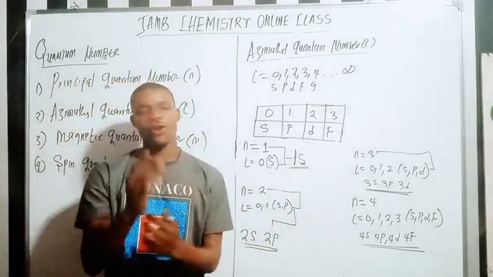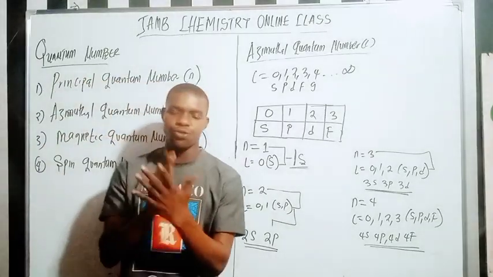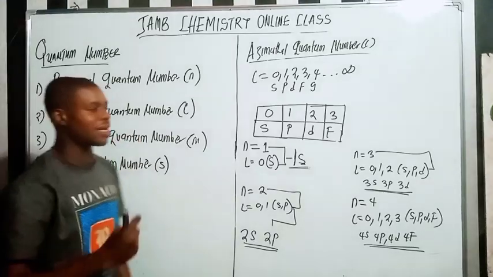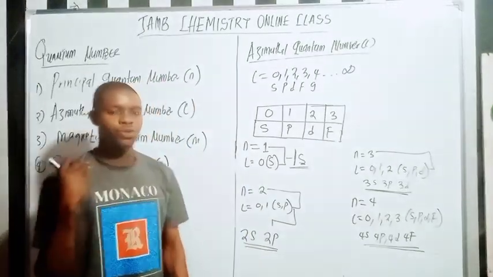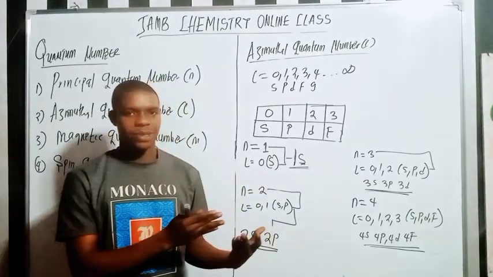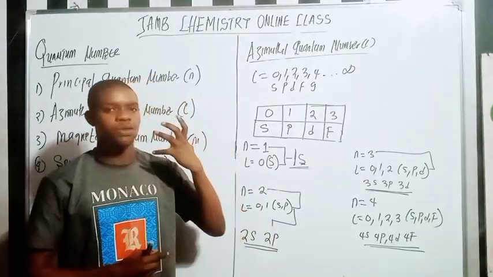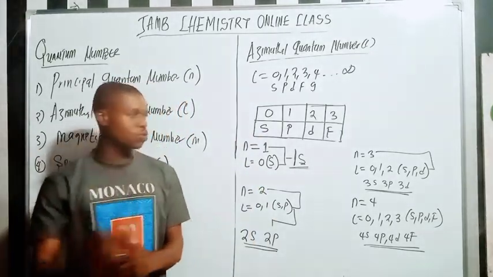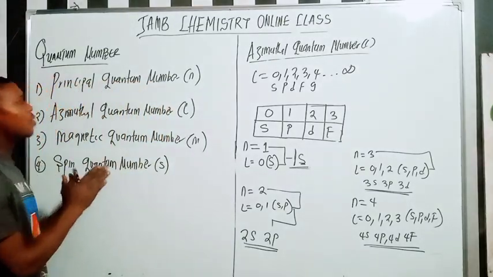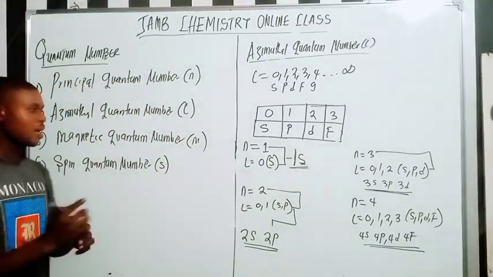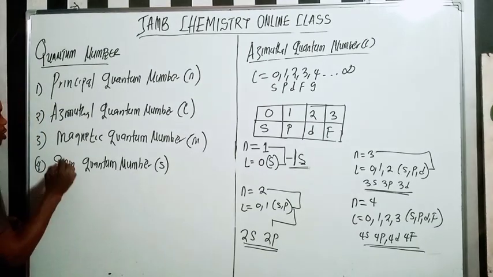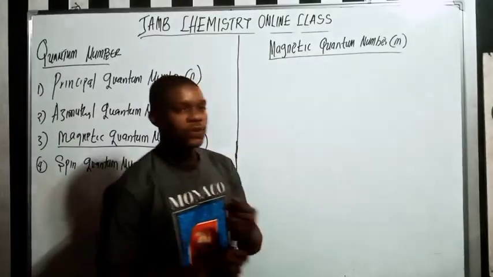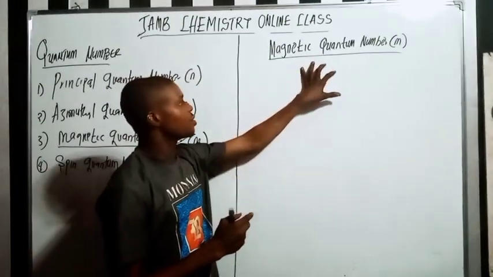Do you understand? If you understand the second one here, leave in the comment section that you fully understood what I've done on the azimuthal quantum number. You can see that we are taking it step by step for you to understand this concept, because this topic is one of the most difficult topics in chemistry. So this is everything about the azimuthal quantum number. The next one I want to look at is the magnetic quantum number.